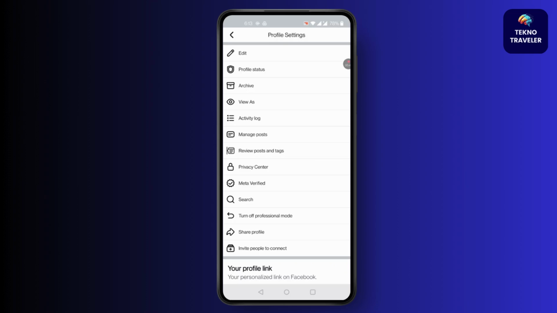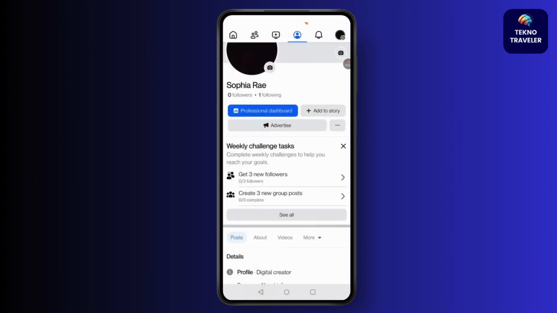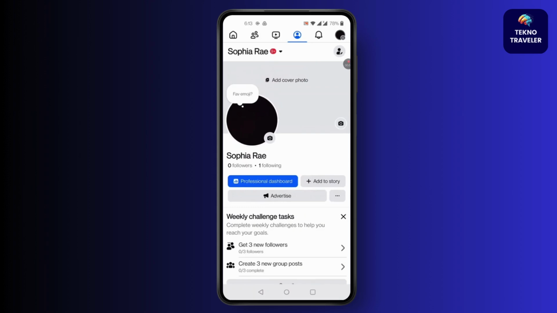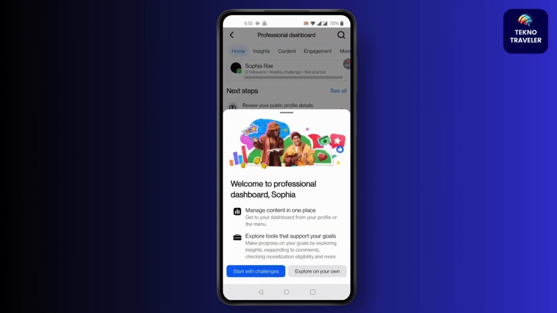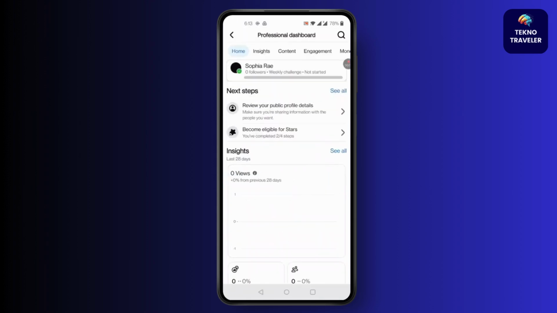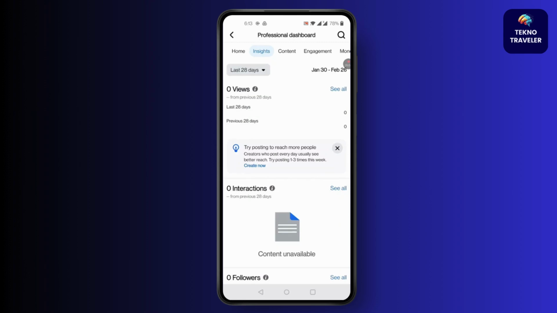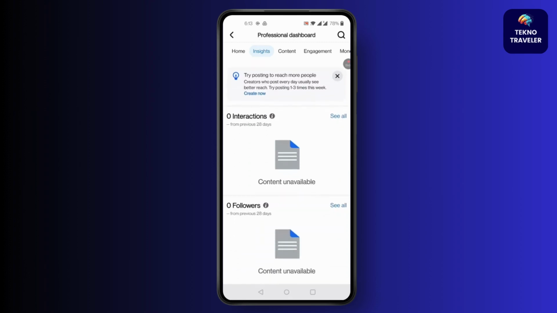If your account is professional, you simply click on your profile and go to the professional dashboard. In here, you can just see view insights. On top, click on insights and you can just see how many views, and not who viewed.